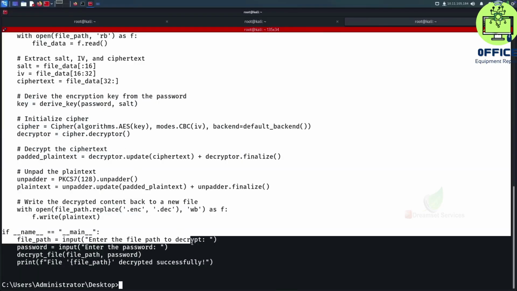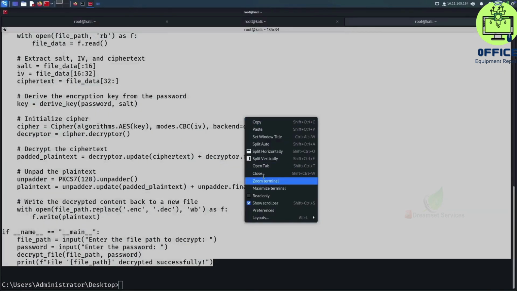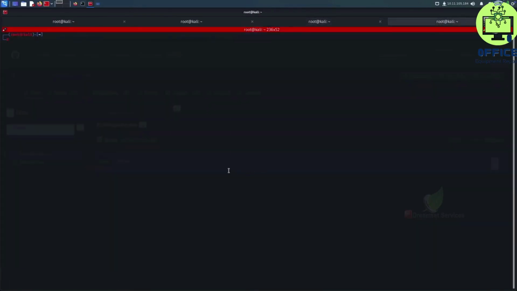So let me copy that over here. Open a new tab and save it inside the file called decrypt.py.